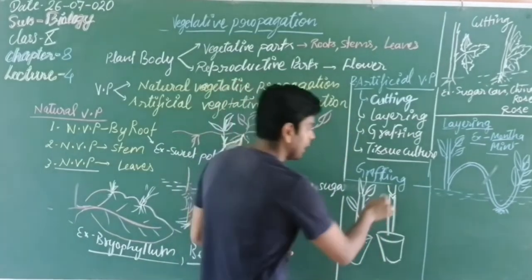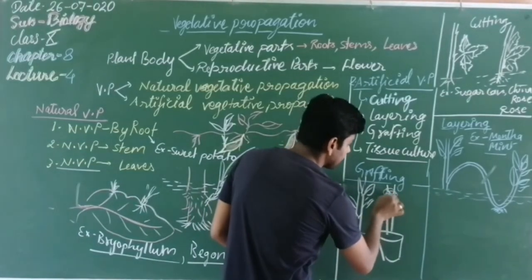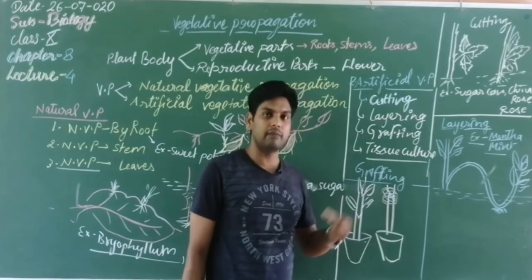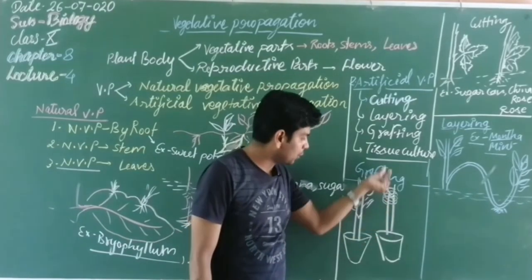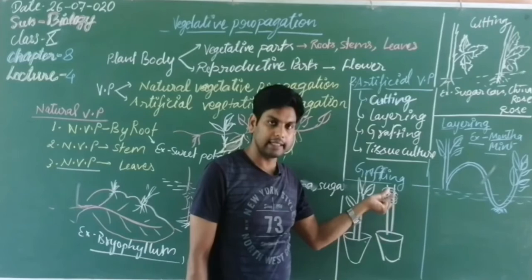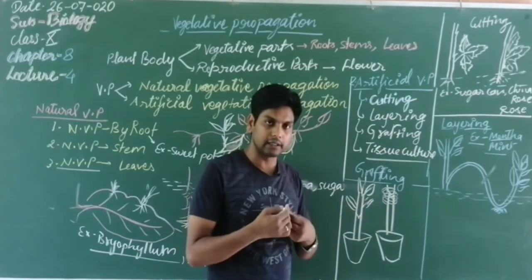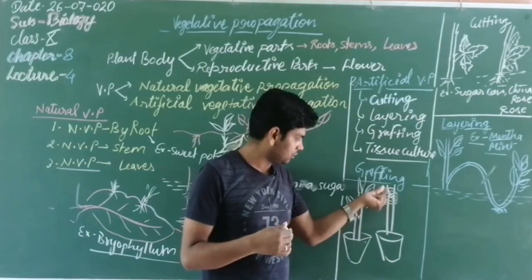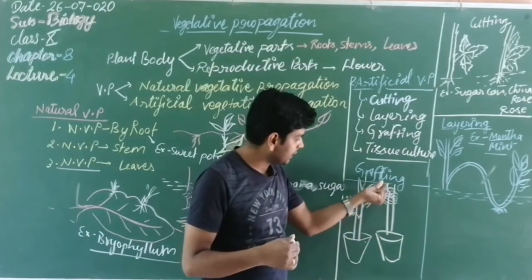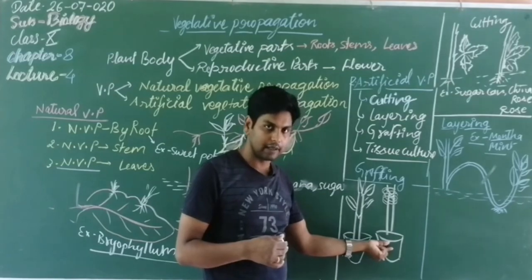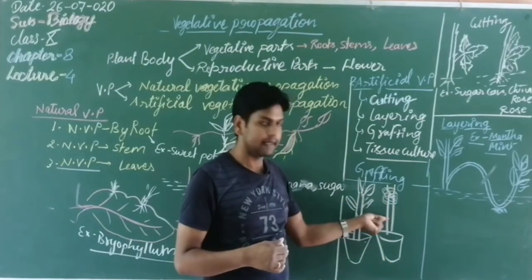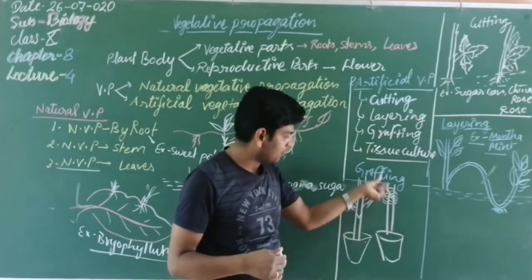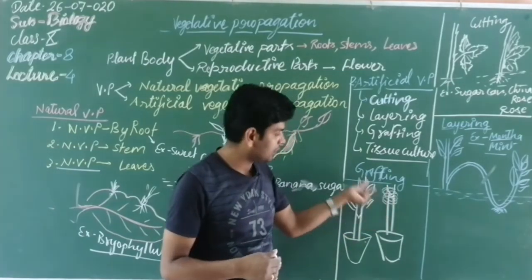Okay, now after grafting we can wrap it. After wrapping, the xylem and phloem, which are the vascular tissues of both the plants, are merged. Now they are interconnected vascular tissues, xylem and phloem. Now it is capable of taking water from this pot. Now it is capable of taking food from this twig. So this is the combination of two plants. This is known as grafting.